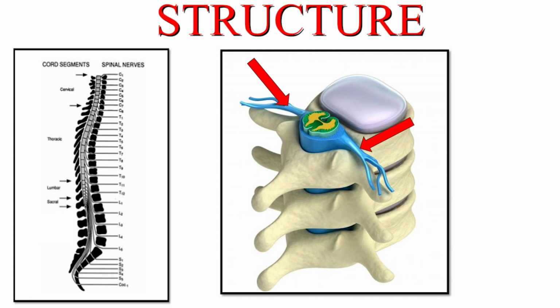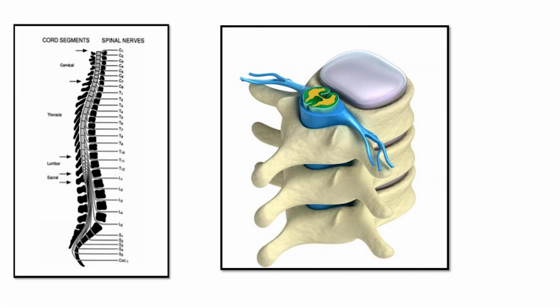From either side of the spinal cord arises the spinal nerve. Each pair of spinal nerve is connected to a segment of the spinal cord by 2 points of attachments. These points are called roots. These are dorsal root and ventral root.